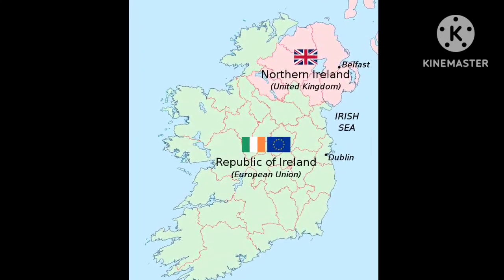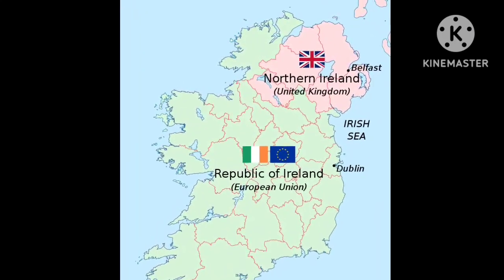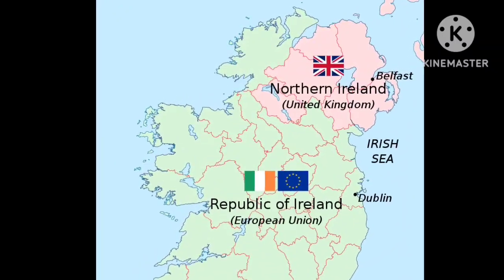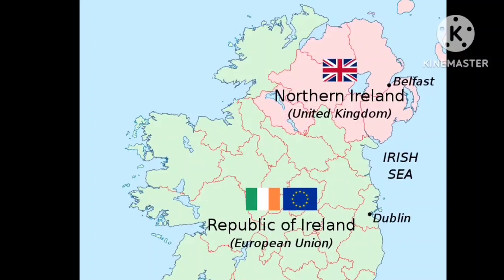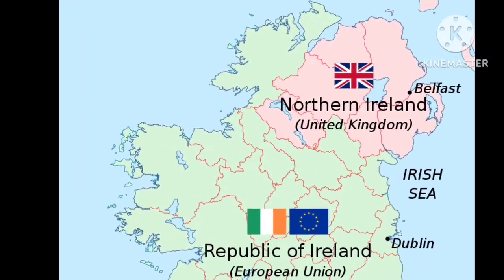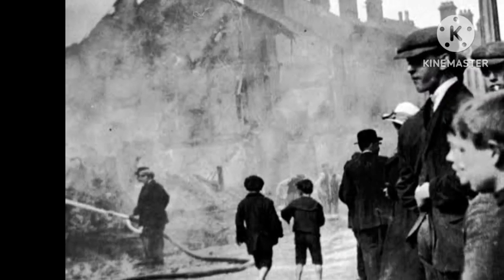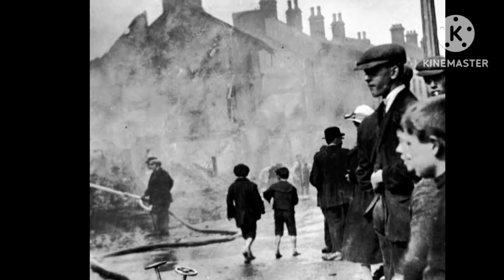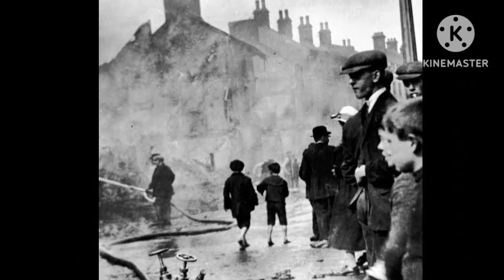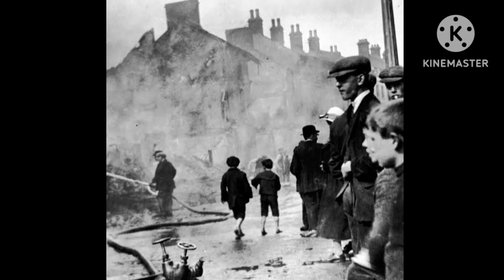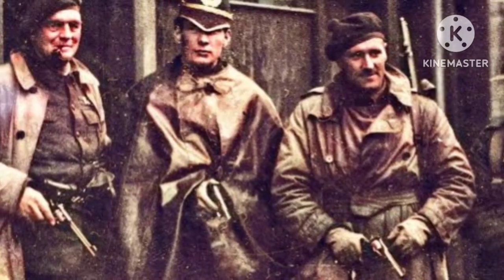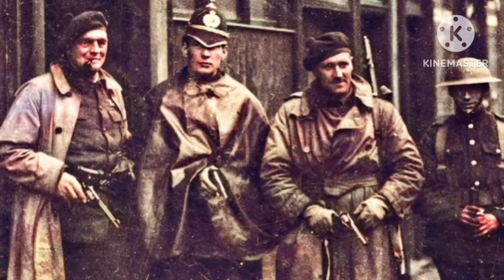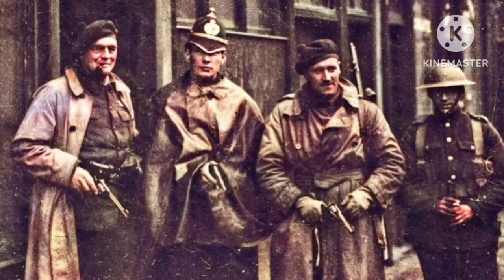The treaty was widely criticized by Irish Republicans, who saw it as a betrayal of their goal of a united, independent Ireland. Conclusion: Bloody Sunday was a tragic event in the history of the Irish War of Independence. The attacks on Irish civilians by British forces were a clear violation of human rights and a major escalation in the conflict. The event further radicalized the Irish population and led to increased support for the IRA's campaign against British forces. The legacy of Bloody Sunday can still be felt in modern-day Ireland, where it is remembered as a key moment in the struggle for Irish independence.